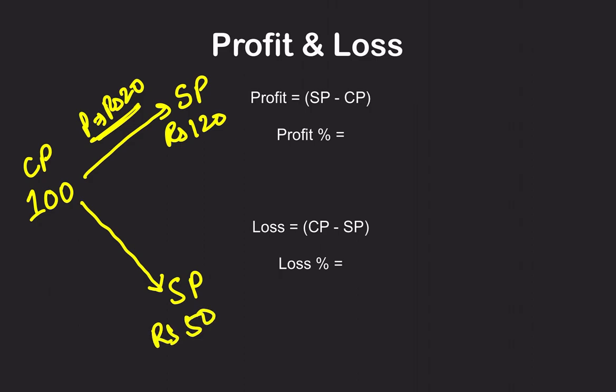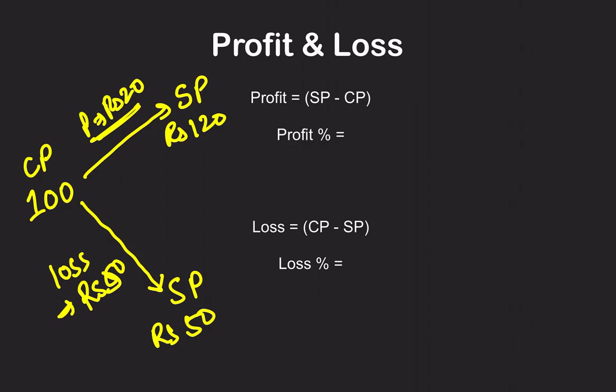Is he making a profit out of it? No. He bought it for 100 rupees. Now he is selling it for 50 rupees. So he is making a loss on this trade of how much? Selling price minus cost price, or cost price minus selling price, that is 50 rupees, right?